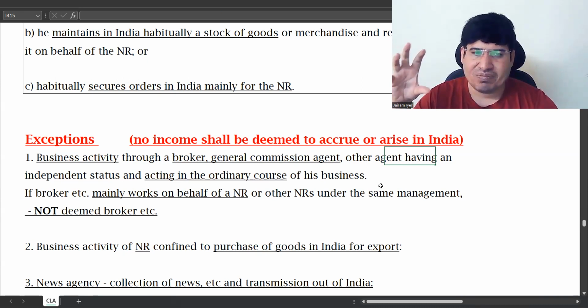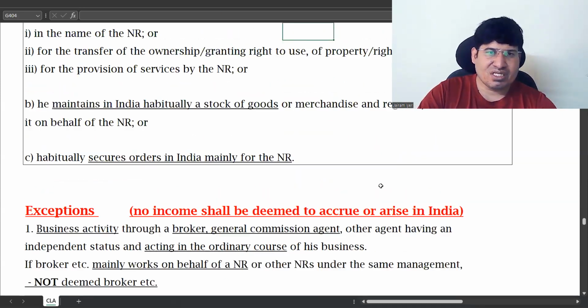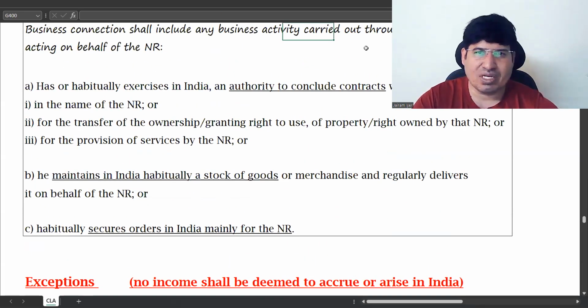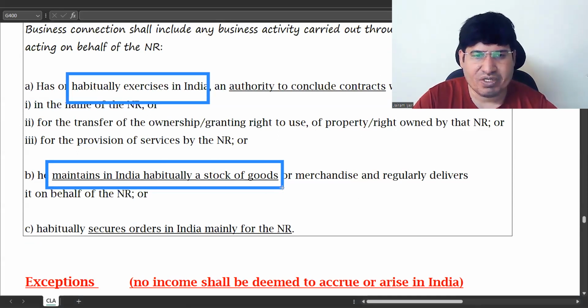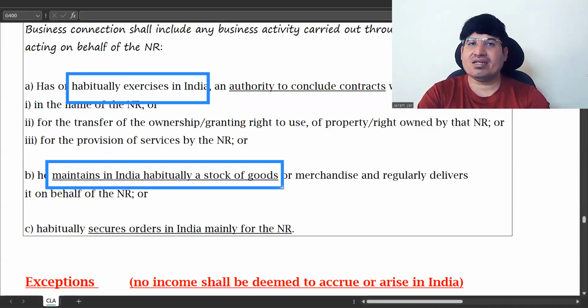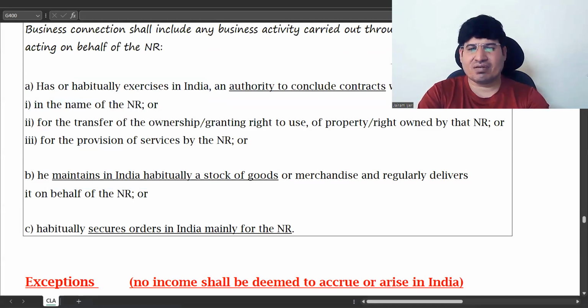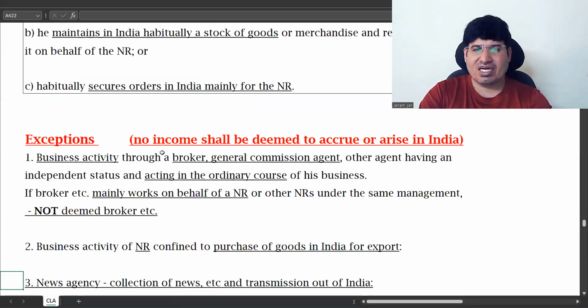For getting business connection, like we had seen earlier, we've seen the word habitually. Habitually exercises in India or habitually maintains a stock of. Habitually means that is being done with some sort of regularity. If you are using some broker service as one of a kind, once in a while, that is not treated as business.